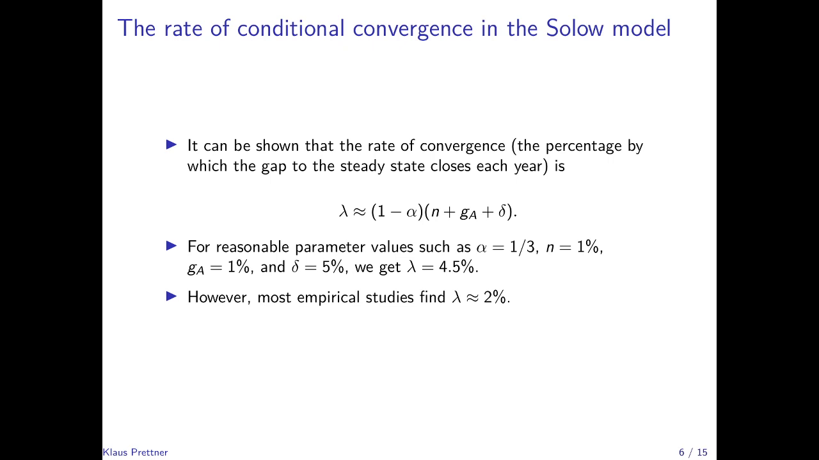It's a rather complicated calculation to derive this rate of convergence, so I don't do it here. But what I want to do here is to show that for reasonable parameter values, such as a parameter value of 1/3 for alpha, which is due to estimates in the United States, population growth rate of 1%, which is a typical value that we observe, a rate of technological progress of 1%, which is also a typical rate that we can observe, and a rate of depreciation of 5%, which is also a standard value, we would get a rate of convergence of 4.5%. So that would be the prediction of a Solow model for reasonable parameter values.